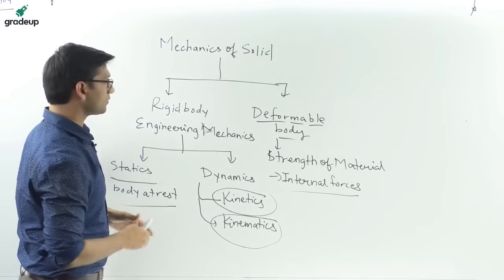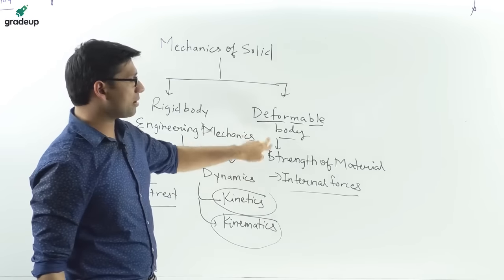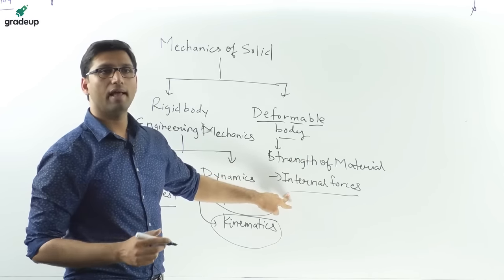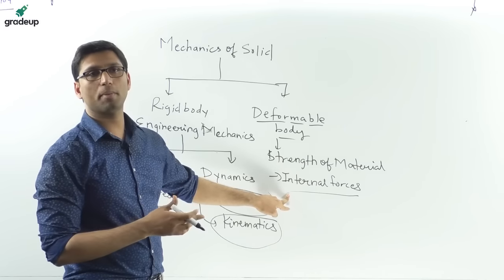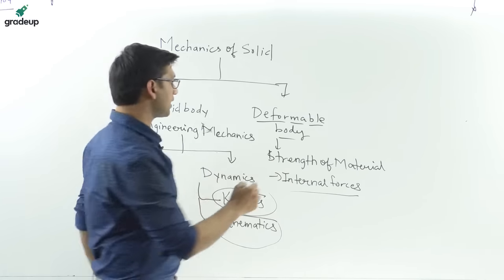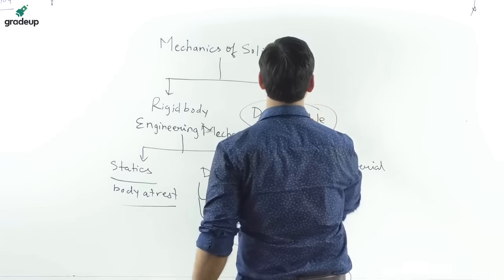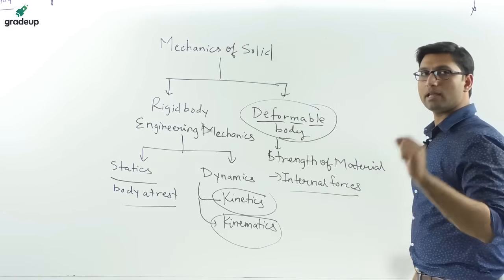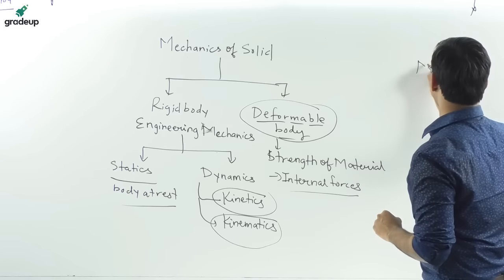Now deformable body, that is strength of material, you will be studying later, as in the subject of strength of material. So this is the classification of mechanics on the basis of bodies. Now the other classification was mechanics of fluid.